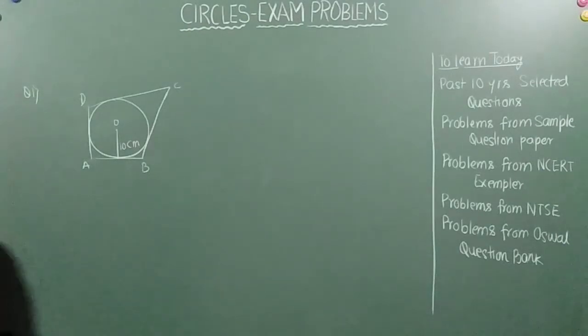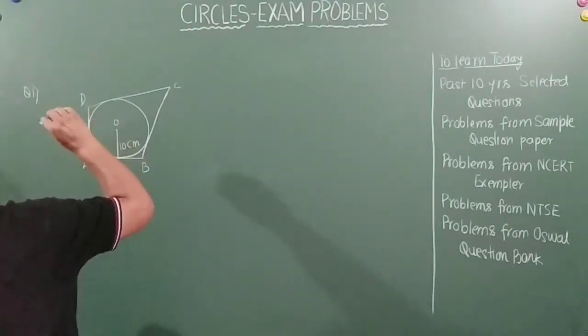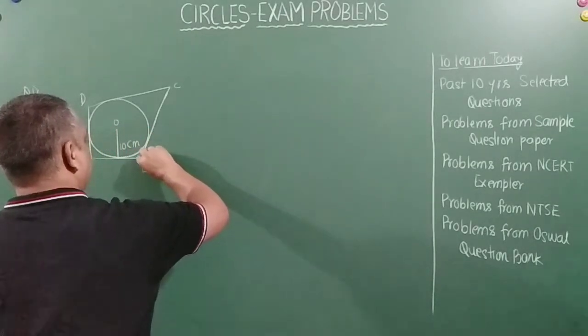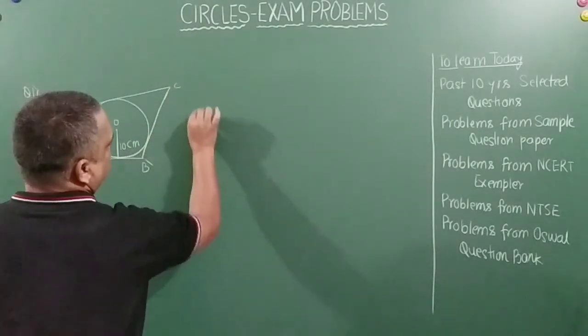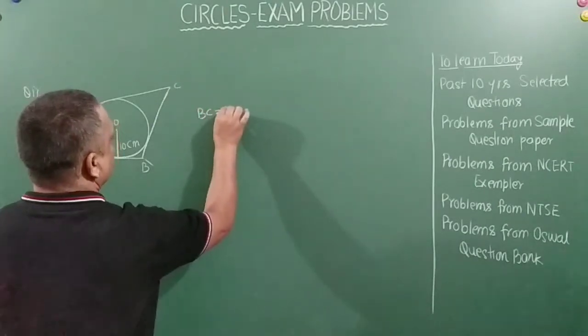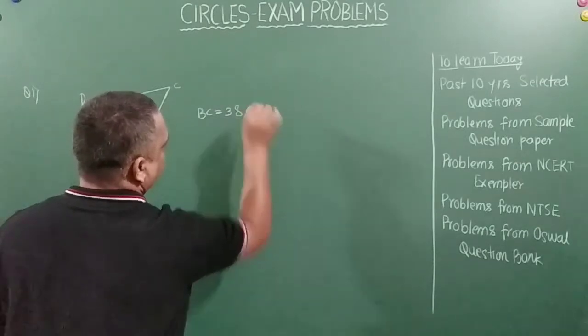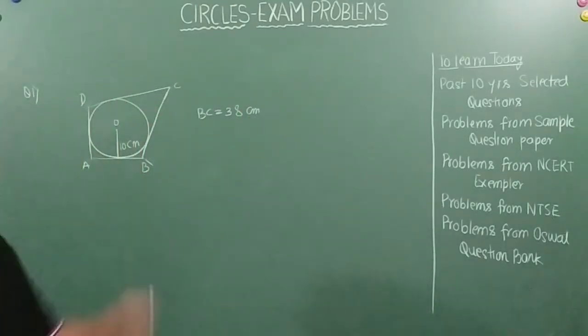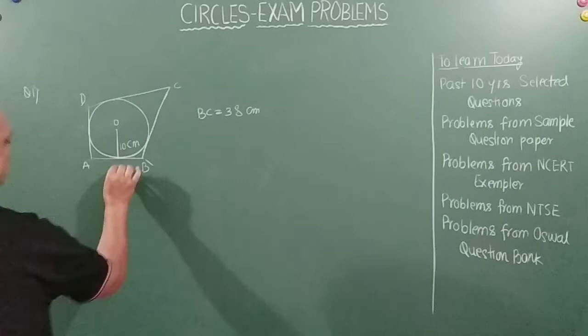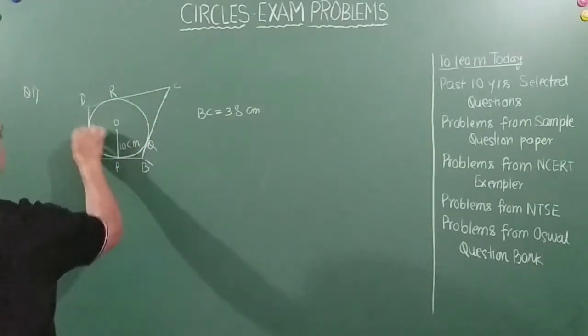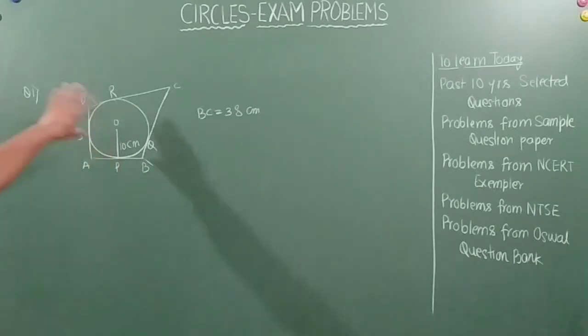And this distance, BC, is 38 centimeters. This is given in the question. Let me write P, Q, R and S. P, Q, R, S are the points where the tangents meet the circle, or the points of contact for this circle.